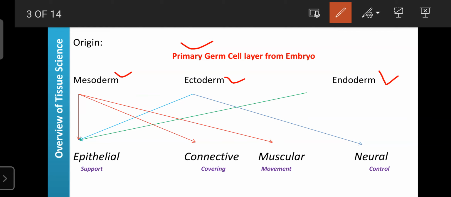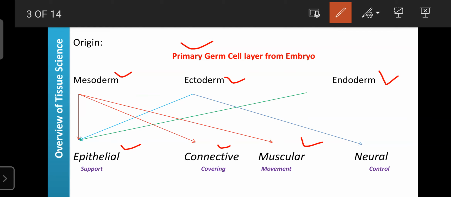And these cells are responsible for the formation of the different types of tissues. Then these tissues join together and are responsible for the formation of the different organs and different systems. So here, the mesoderm is responsible for forming the epithelial tissue, as well as the connective tissue, and the muscular tissue is also formed from the mesoderm.